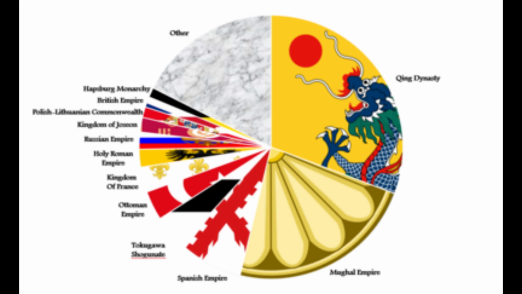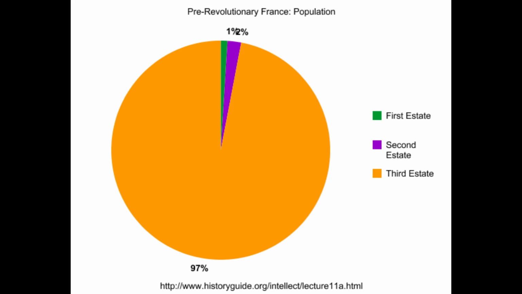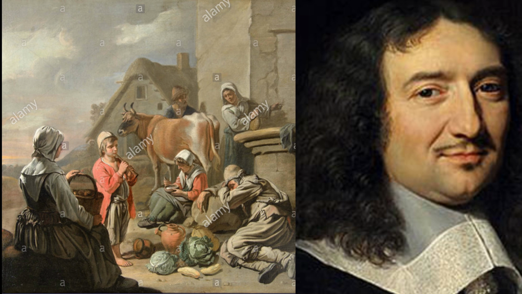The pie chart shows the world population in the year 1700, giving the perspective of the rest of the world and other European powers. Since there are more people in Asia, there is a constant market that the Europeans are willing to trade with. Other than having a large population, France was a 96% peasant-based society. Alternatively, England's smaller population had a higher concentration of nobles and an 85% peasant population.